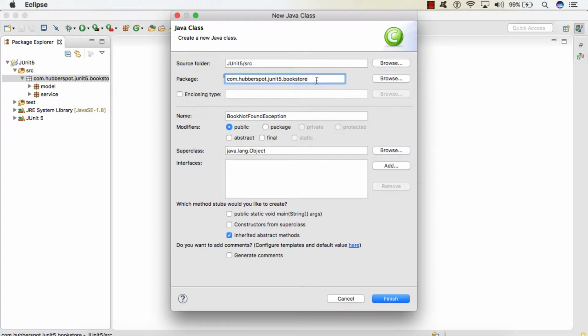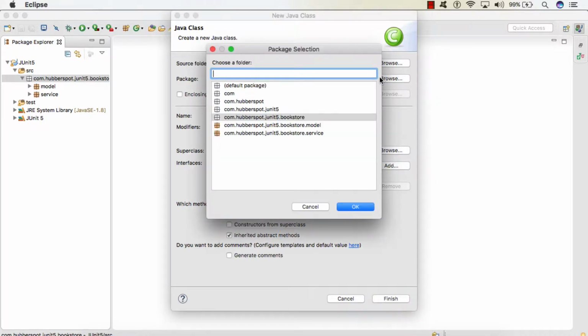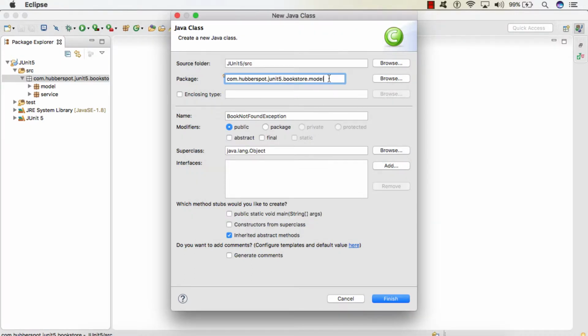I will keep it in a package exception. I am keeping it in a package of exception because this is our customized exception by the name BookNotFoundException. I'll click finish.